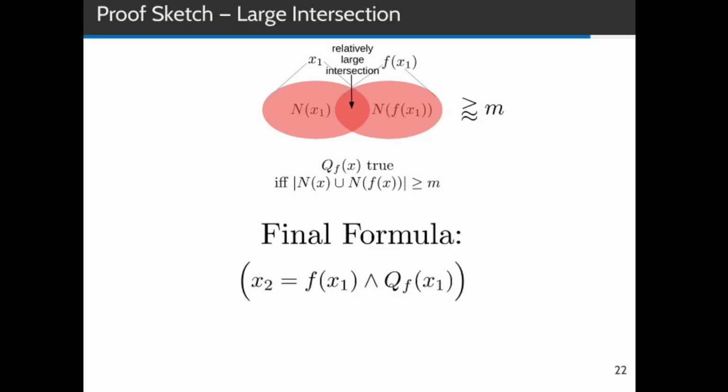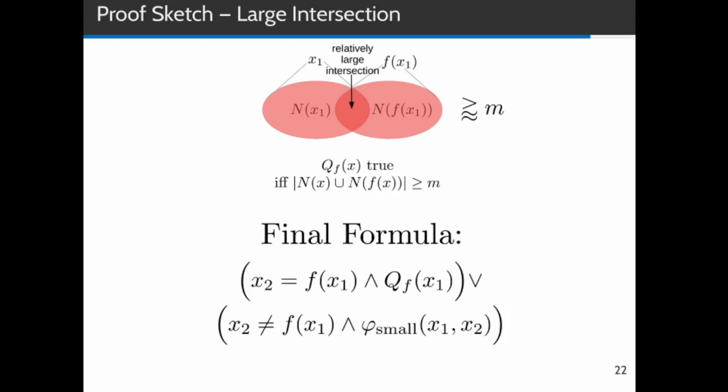Either x2 is equal to f of x1, and in this case we can simply return q_f of x1, or x2 is not equal to f of x1. And this means we're in the first case of the case distinction, where the two vertices have a small intersection of the neighborhoods, and we can simply return the formula that we defined earlier.